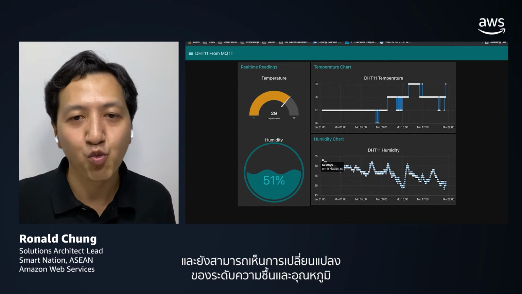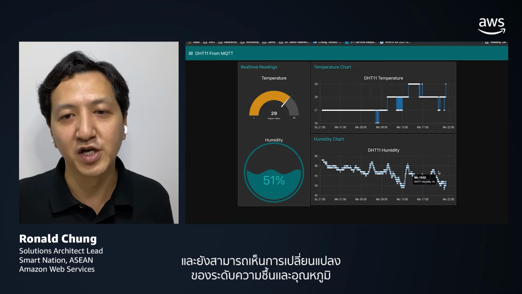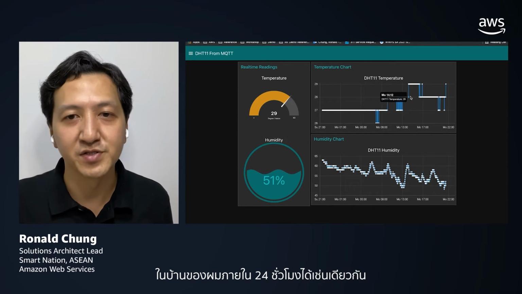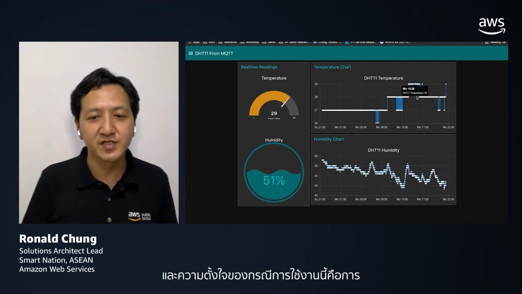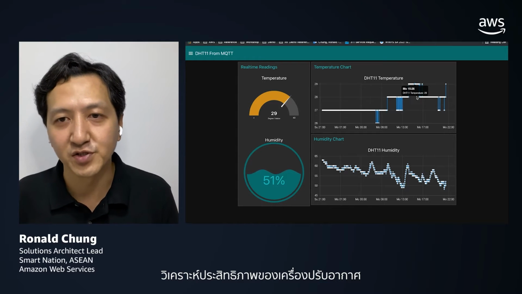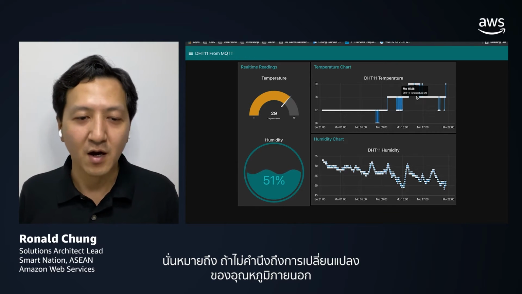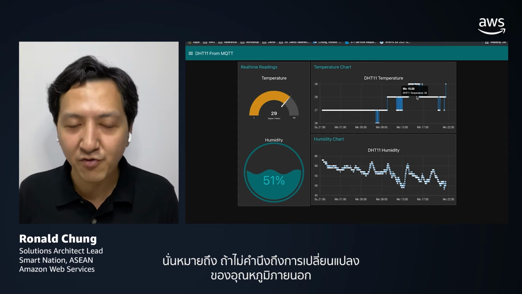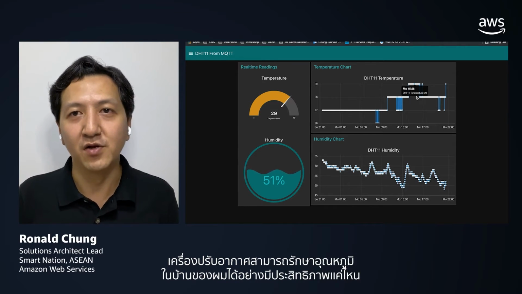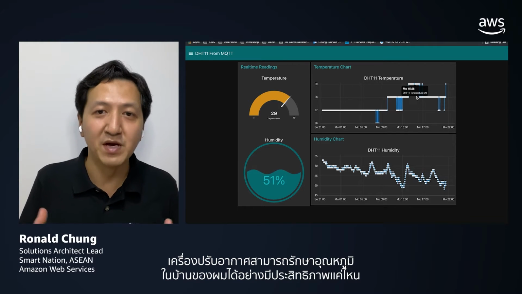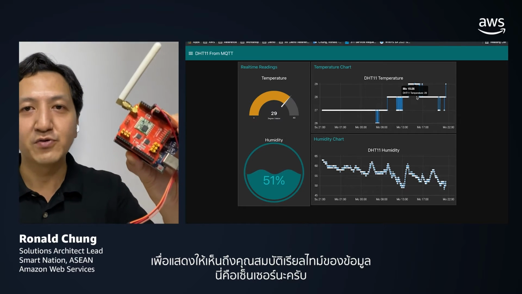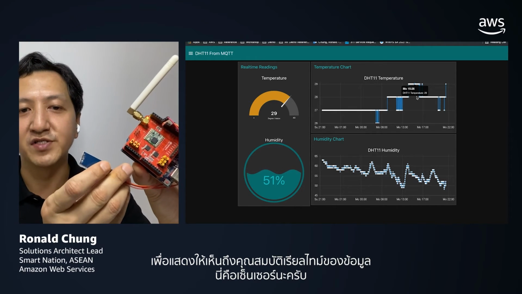You can see the 24-hour variation of the humidity level in my home, as well as the temperature variations. The intention of this use case is to analyze the effectiveness of the air conditioner. That means, disregarding the variations of the outside temperature, how effectively the air conditioner can maintain the temperature in my home environment.